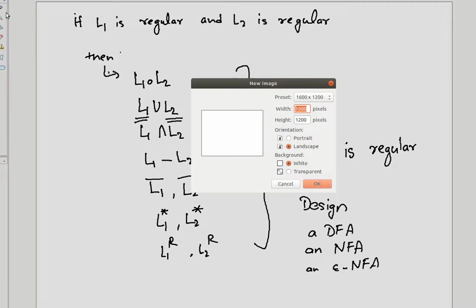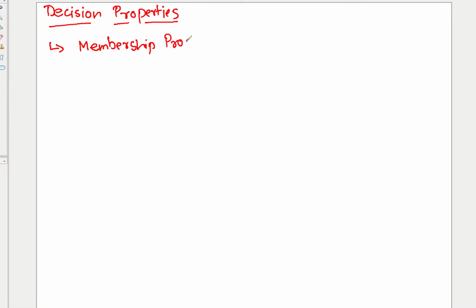So next, let us talk about the next set of properties. There is something called decision properties, right? Decision properties ask whether it is possible to take some decisions for this kind of languages. So we're going to talk about some decision properties. Let's at least name them here. The first one is the membership property, which is actually the set membership. Can you always solve the set membership problem?